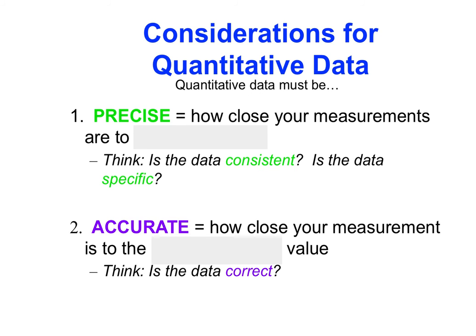And when we're talking about quantitative data, there are some other things we need to specify. Quantitative data must be precise, and this is how close your measurements are to each other. So with precision, we want to think how consistent, how often are you getting the same answer? And for accuracy, we want to think how close your measurement is to the correct or the accepted value. So is this the right answer?